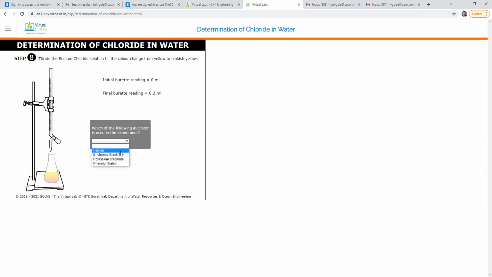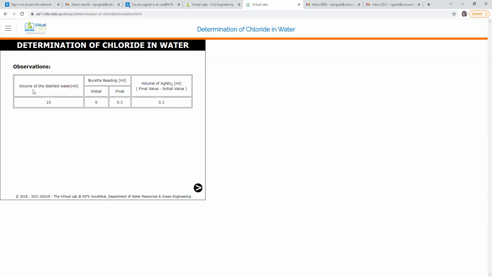Am I right? It is ferroin indicator. Yes or no? No, it is potassium chromate indicator. Okay, potassium chromate. It is the correct answer. Next, note down the reading. See the observations. Volume of the distilled water is 10 ml. Burette reading is 0.3, and volume of AgNO3 is also 0.3. These are the observations of our practical.